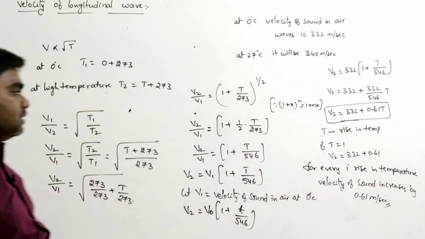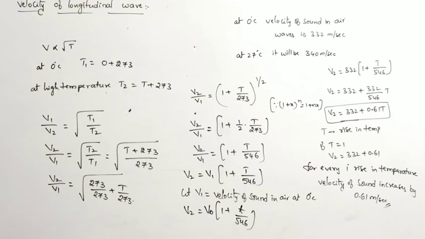Every 1 degree rise in temperature, velocity of the sound increases by 0.61 meters per second. So this is the velocity of the longitudinal waves and its relation with temperature.